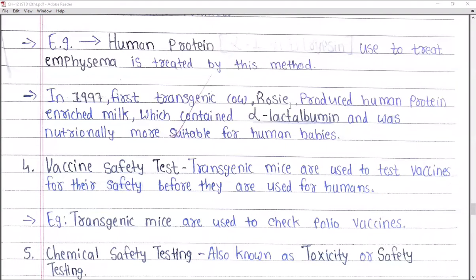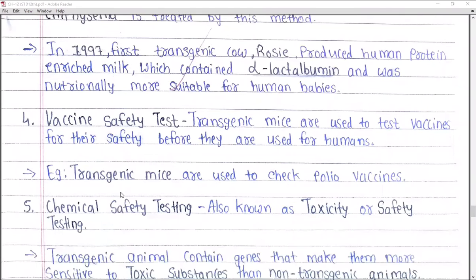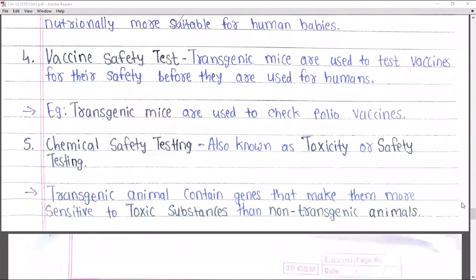So this Rosie is a transgenic cow, that is also a transgenic animal. There were several genes added into Rosie to increase the production as well as the nutritional value of the milk, right? The fourth is the vaccine safety test.